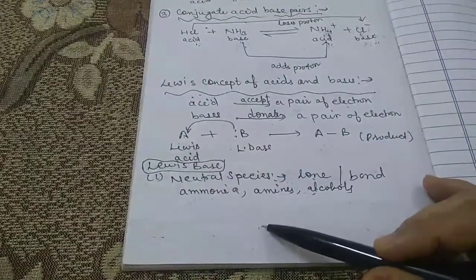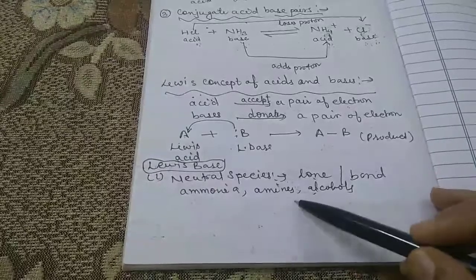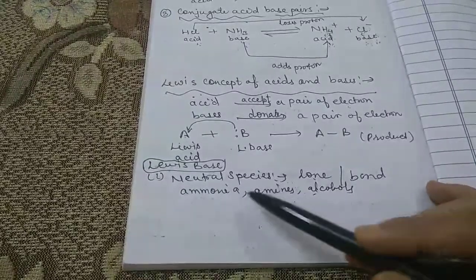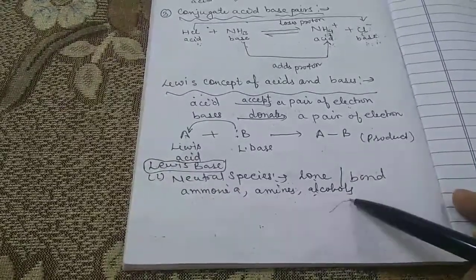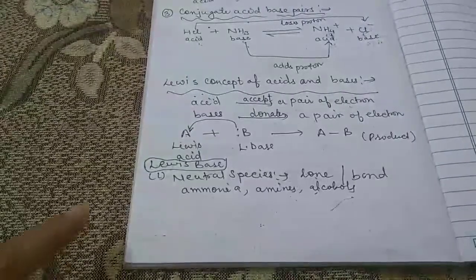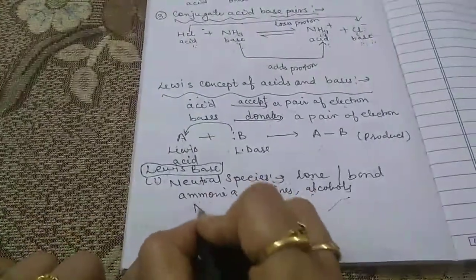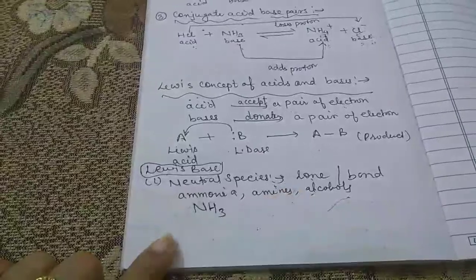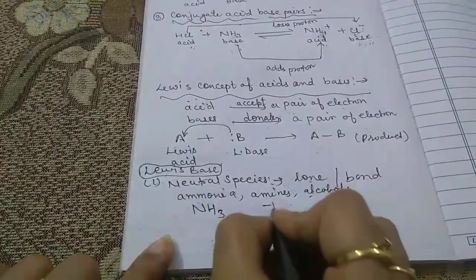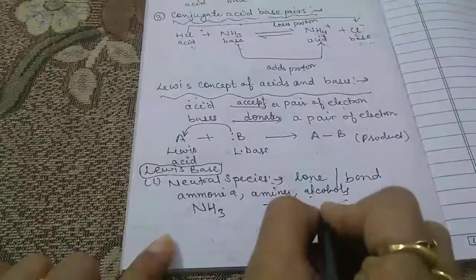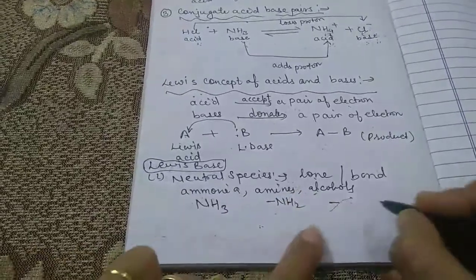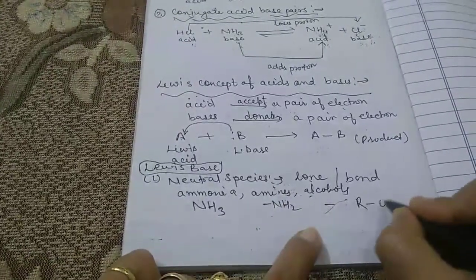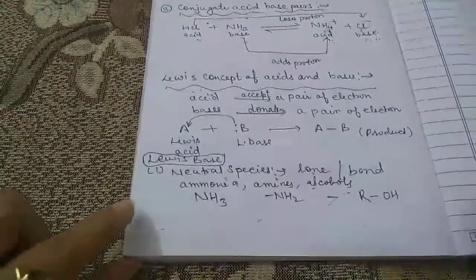Because they contain a lone pair of electrons. That is, this one is NH3, this is NH2, and the representation of the alcohol is ROH.